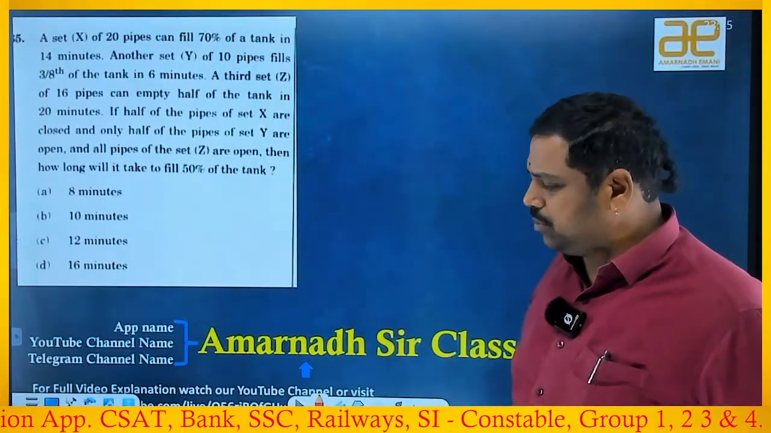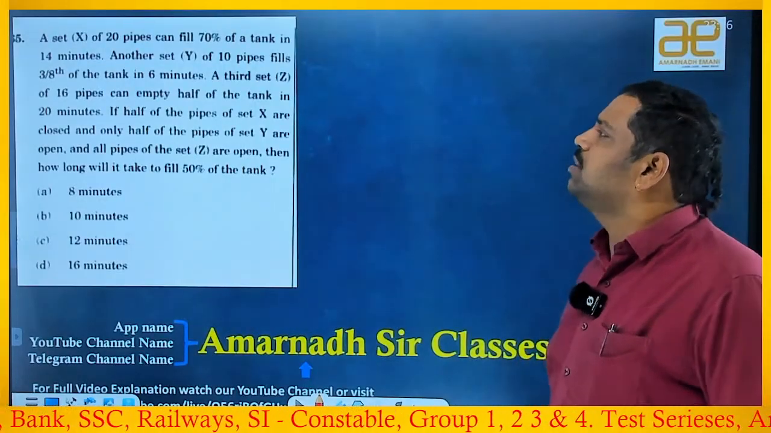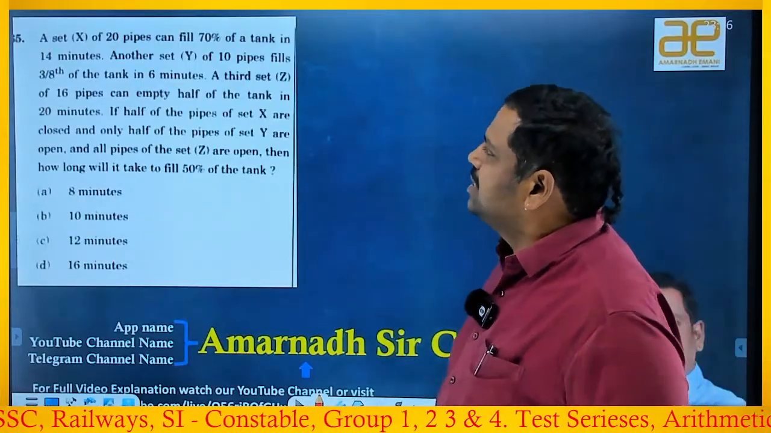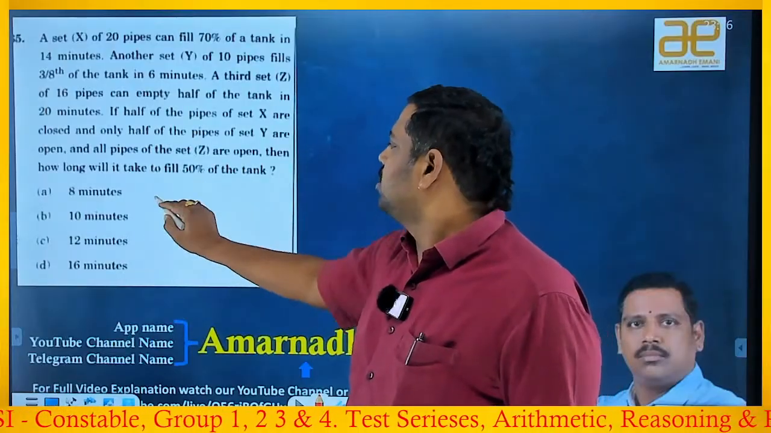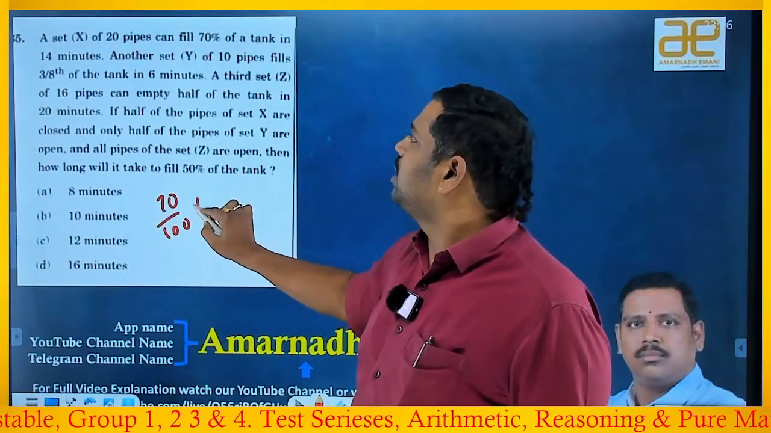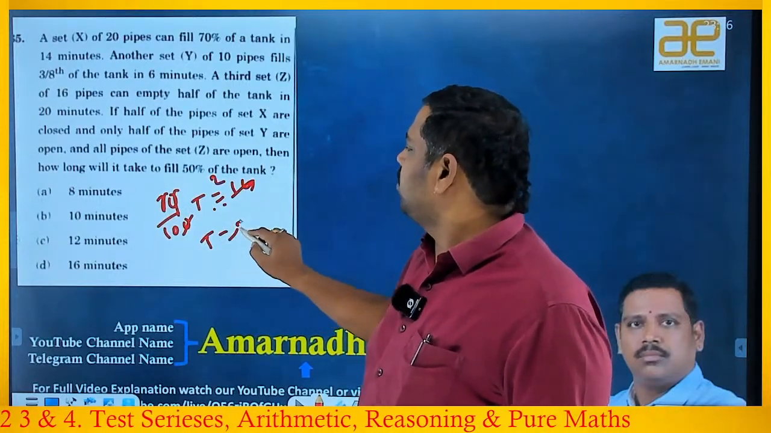This is a funny question if you observe. A set X of 20 pipes can fill 70% of a tank in 14 minutes. 70% means 70 by 100. 70 by 100 into tank is equal to 14 minutes. So the full tank in 20 minutes.